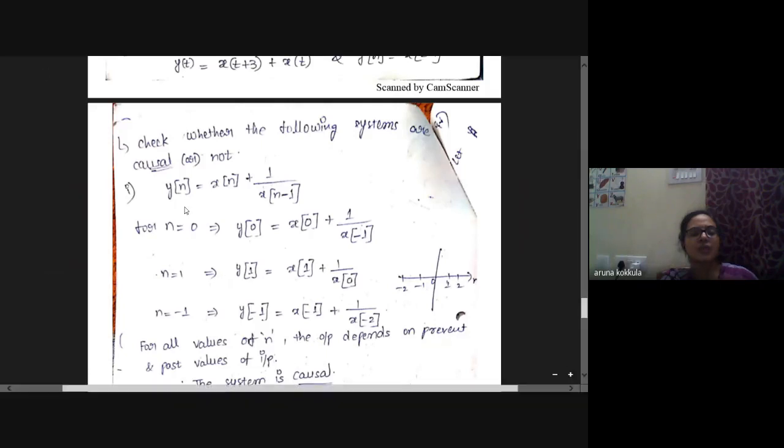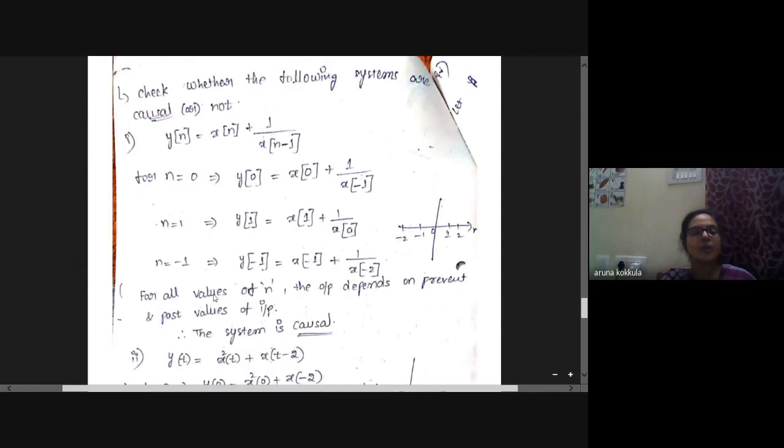So for the given example, y of n is equal to x of n plus 1 by x of n minus 1, try to consider three different values of n: 0, a positive value, and a negative value. Then only confirm whether it depends on the present value, past value, or future value.